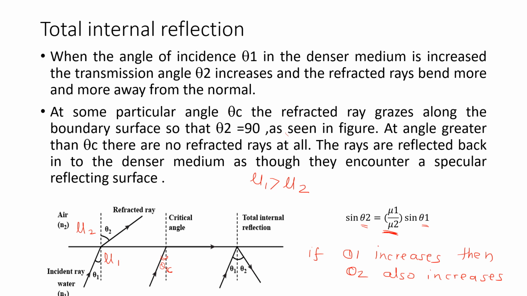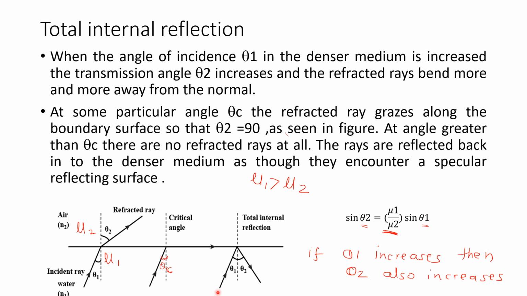This is called the critical angle. If the angle of incidence is increased further, still we go on increasing the angle of incidence, then what will happen? There will be no refracted light. The light will be totally internally reflected. There will not be any refraction of light.